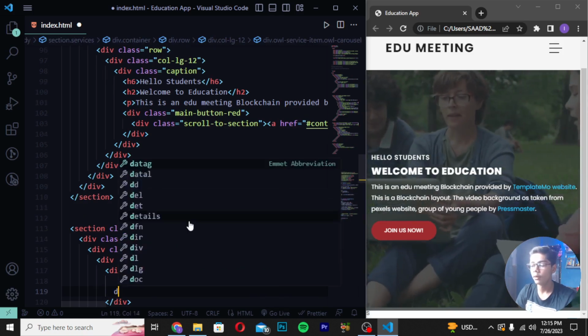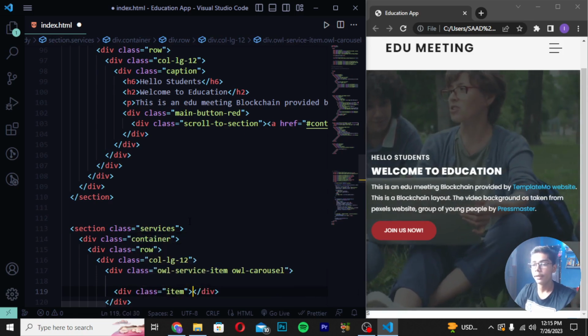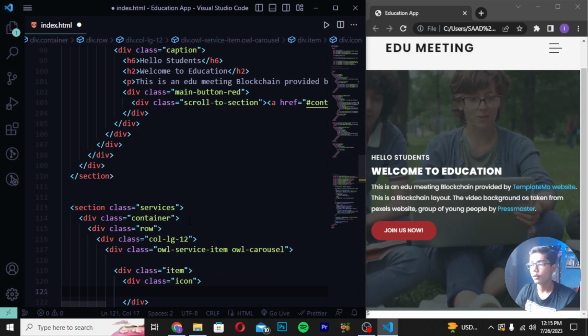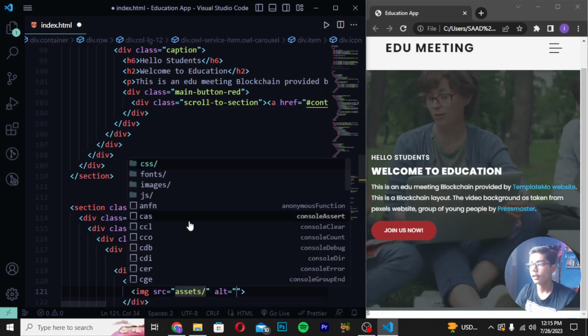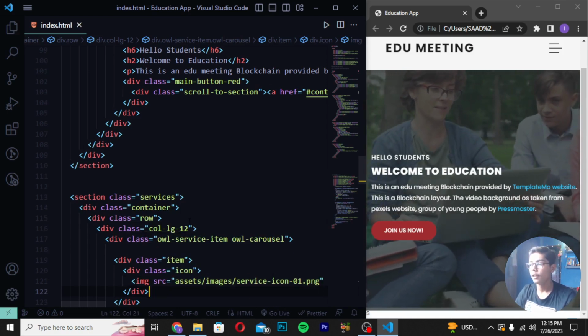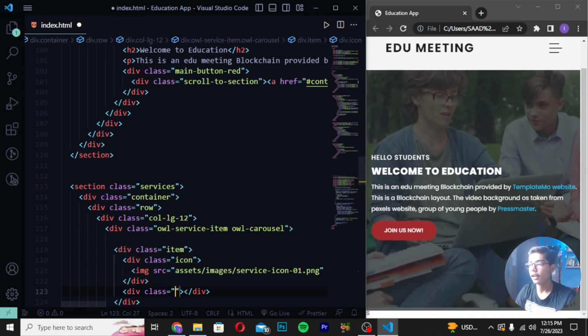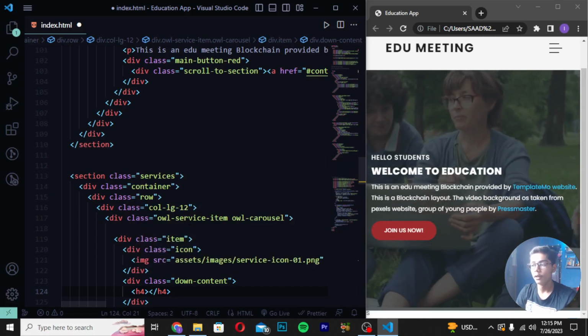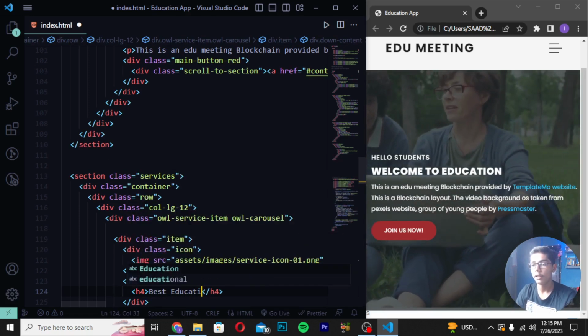Then you have to move down, create div class item, and write here div class icon. Then you have to now write here image src. Then I will be writing images slash service-icon-1.png. Then you have to create here div class, and I will be writing down content. Then you have to write here h4 and write here best education like this.